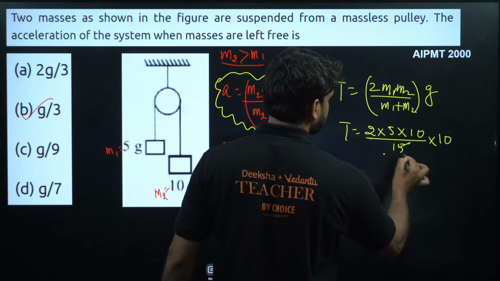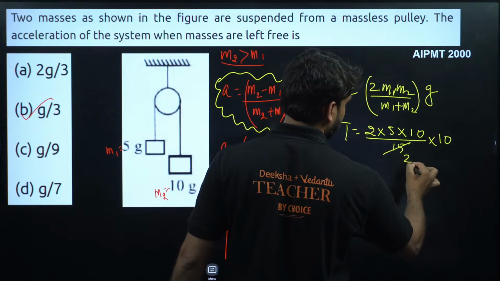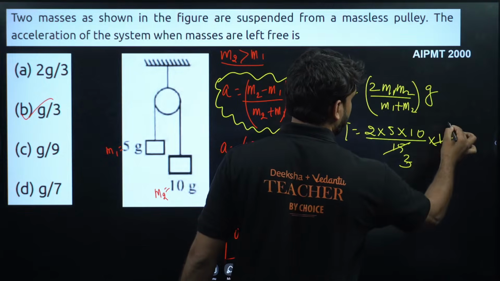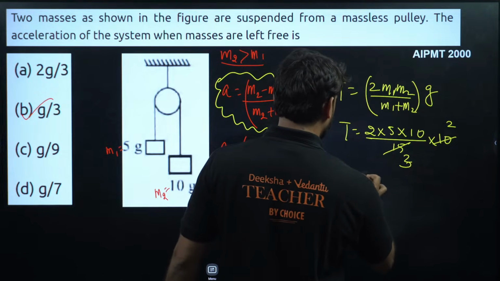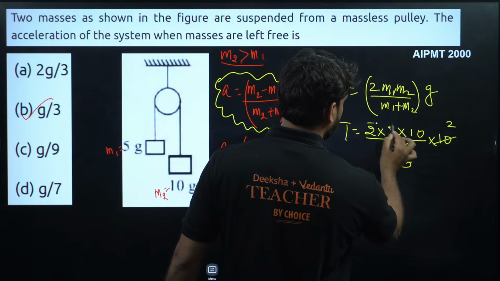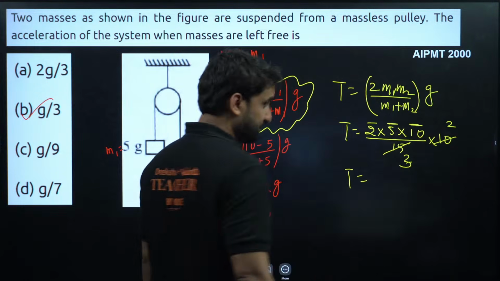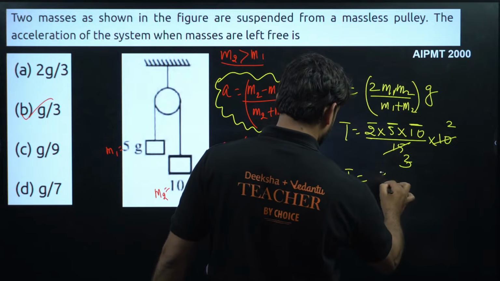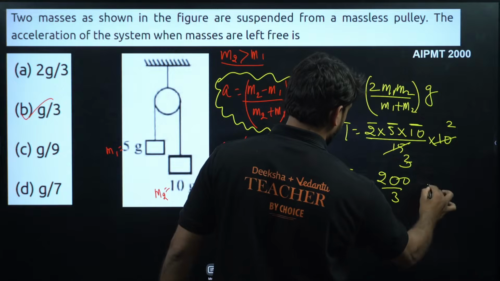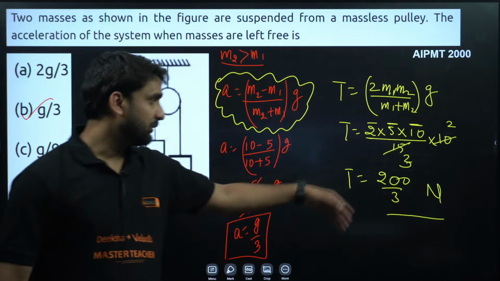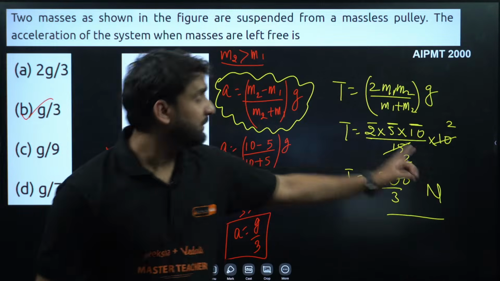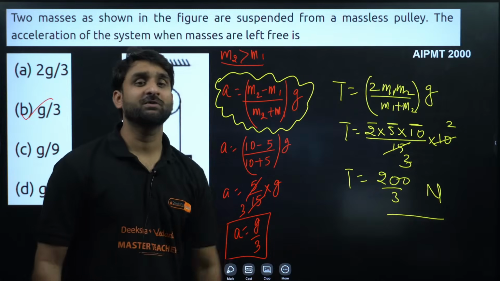Now solve this. The tension will be 200 divided by 3 newtons. You can calculate it mathematically.